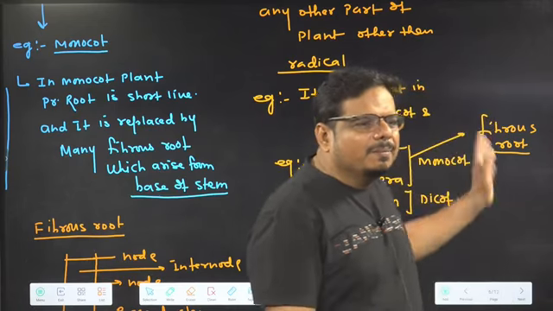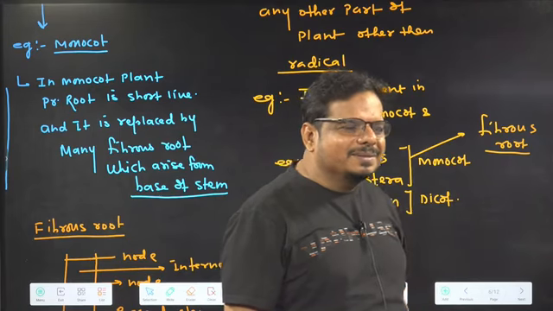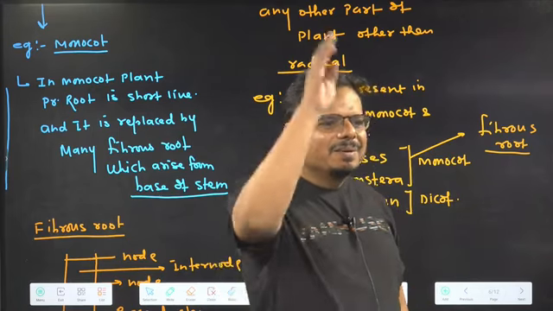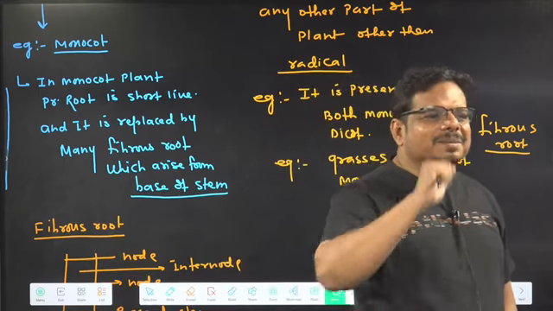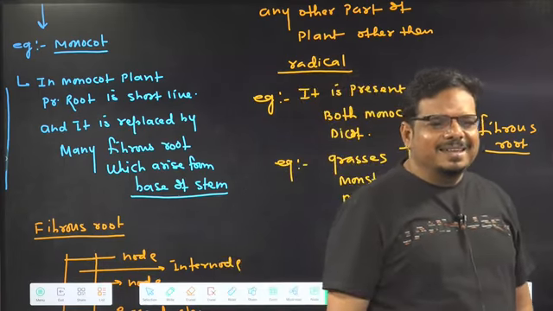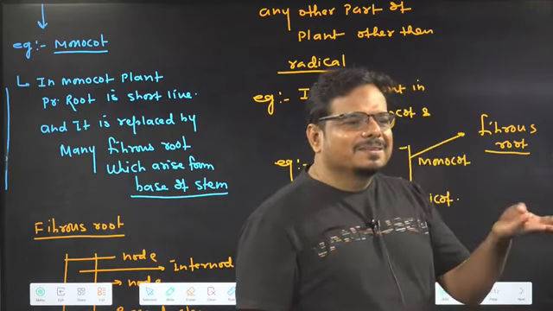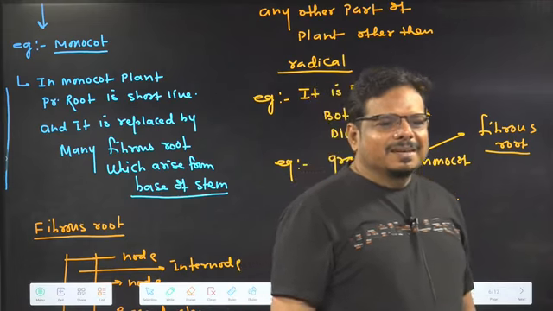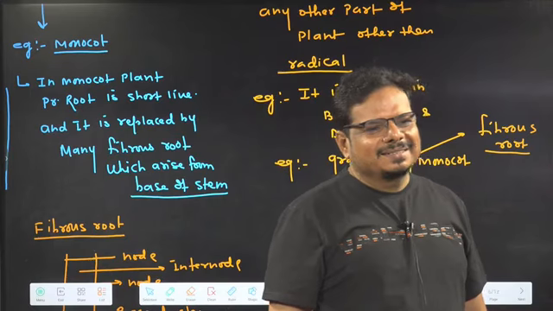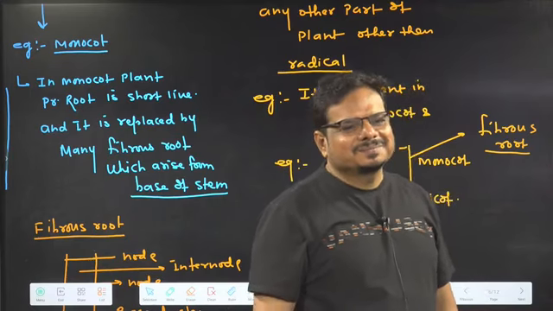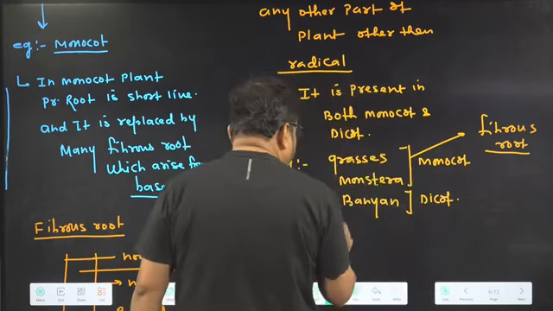Otherwise, hundreds of examples of fibrous root are there. Hundreds of examples of adventitious root are there. Hundreds of examples of tap root are there. Getting the idea? But in tap root, what will they ask? Mustard they will ask. Understanding the idea? In adventitious root, what will they ask in the exam? They will ask about what? Grasses, monstera, and what will they ask another thing? Tell me. Banyan.